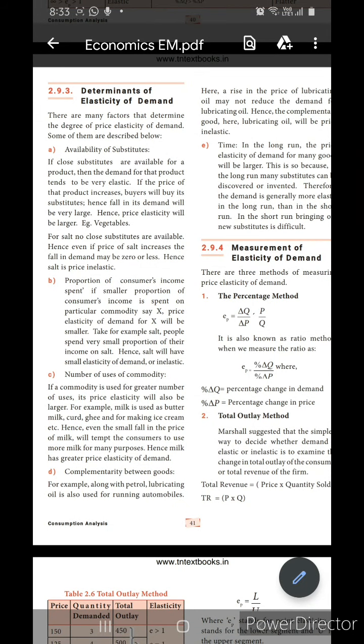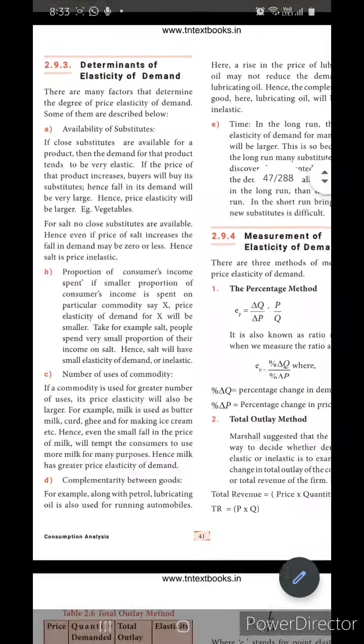In today's session, you are going to learn about determinants of elasticity of demand. There are many factors which determine the degree of price elasticity. They are availability of substitutes, proportion of consumers' income, number of uses of a commodity, complementarity between goods, and time.